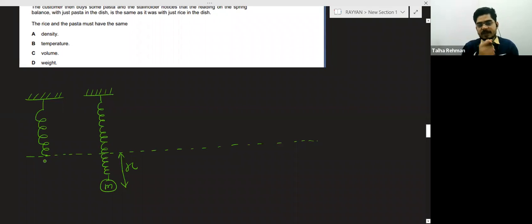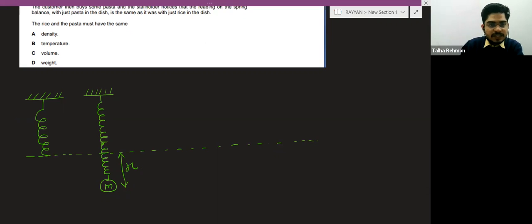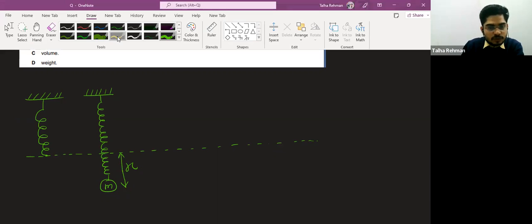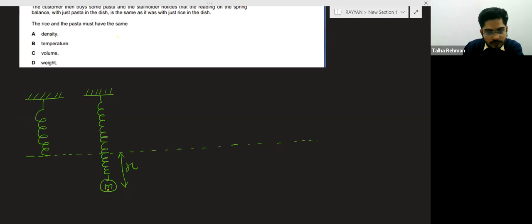So what happens now in case of this spring? Now this is the condition of the spring. This spring is in the stretched condition. So if this spring is in the stretched condition, there will be a force on this mass, the gravitational force, that is the weight of this mass, mg, in the downward direction.